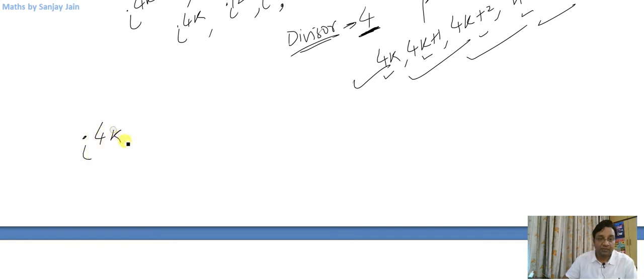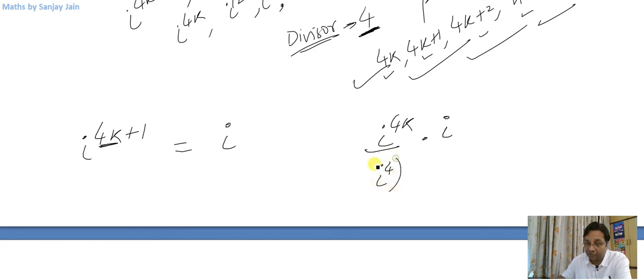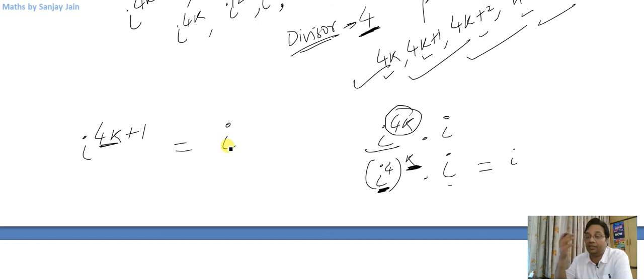So what can you say about iota raised to power 4k plus 1? It is nothing but iota. You can ignore this, because iota raised to power 4k plus 1 is nothing but iota raised to power 4k into iota. And this is iota raised to power 4 raised to power k into iota, and this is 1. 1 raised to any power will give you 1, because k is an integral multiple. So 1 into iota will again give iota. You can very well ignore 4k whenever you are raising iota to the 4kth power. It will give you 1.